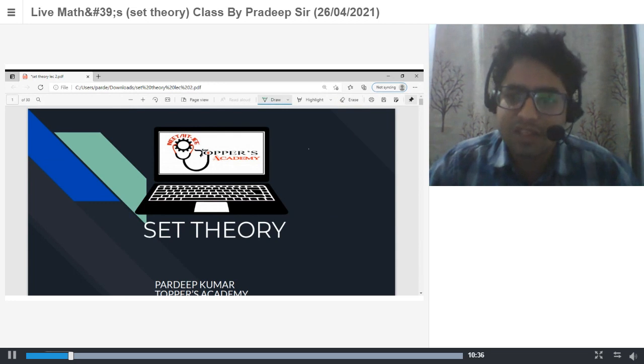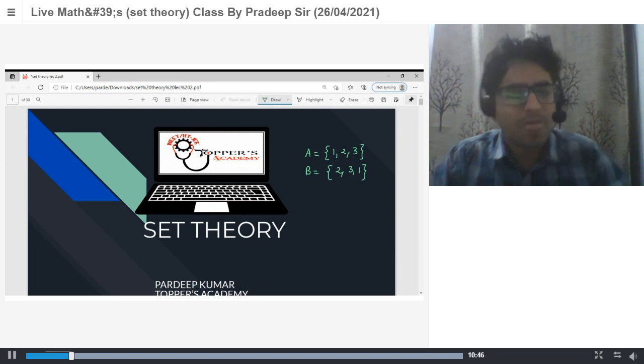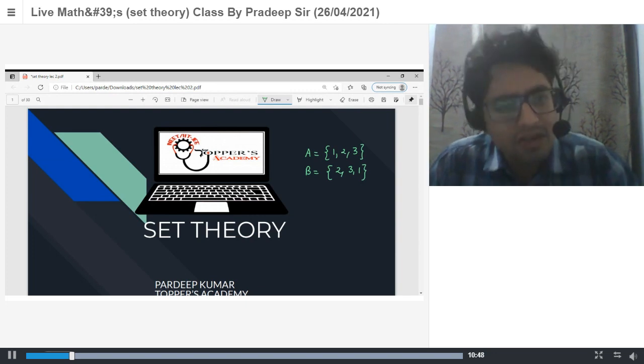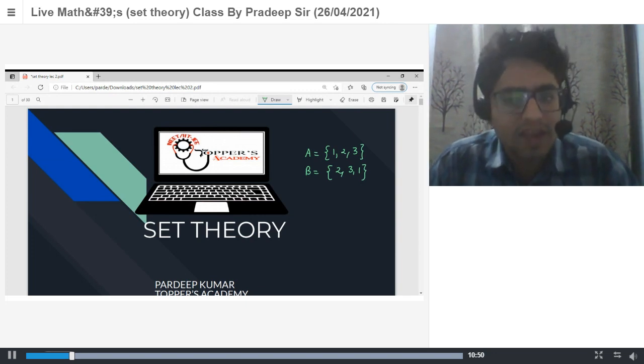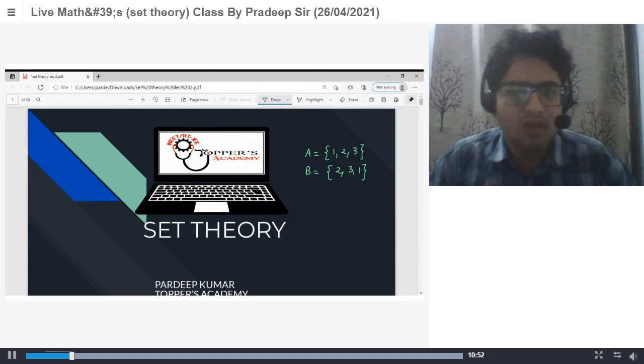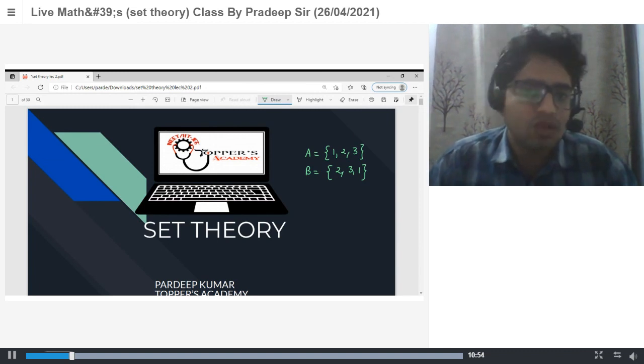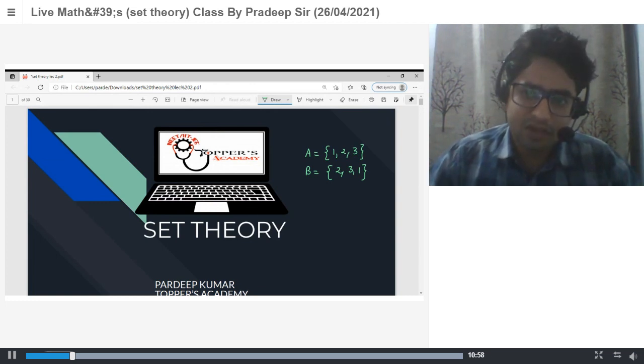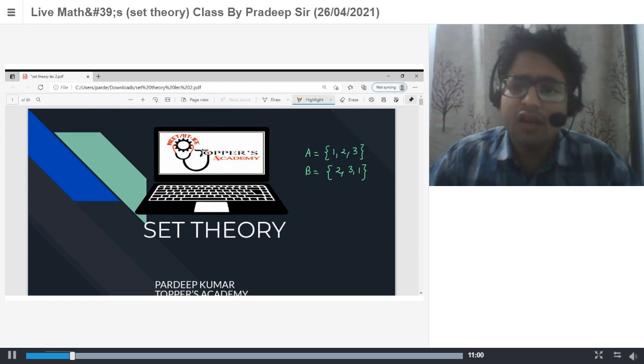Let's say this is your set A: 1, 2, 3, and this is your set B: 2, 3, 1. Is A equal to B? Yes, both have the same elements. A contains 1, 2, 3 and B contains 1, 2, 3. It means A equals B. If both sets have the same elements, then you can call both sets equal.